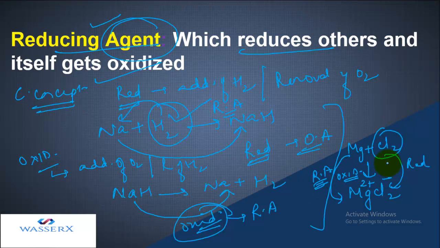So it is the reducing agent. And Cl is undergoing reduction and making the Mg get oxidized, so it is an oxidizing agent. Depending upon the chemical reaction, whether it represents the loss or gain of electrons or the addition or removal of hydrogen, you can make out the oxidizing agent and the reducing agent.